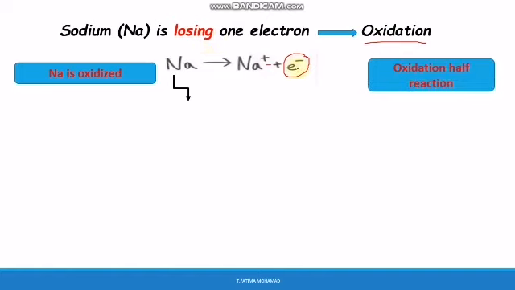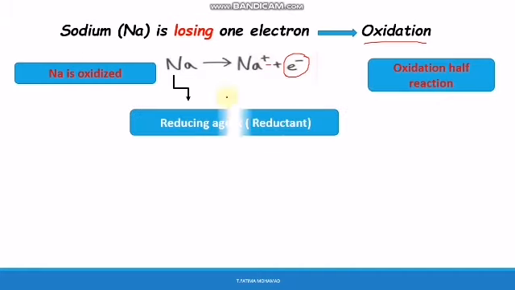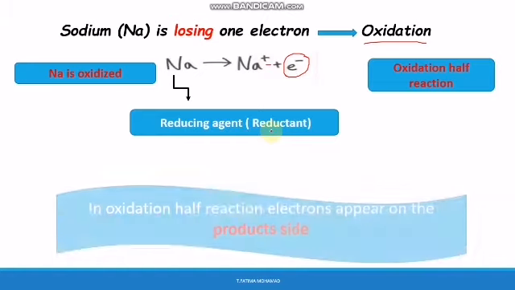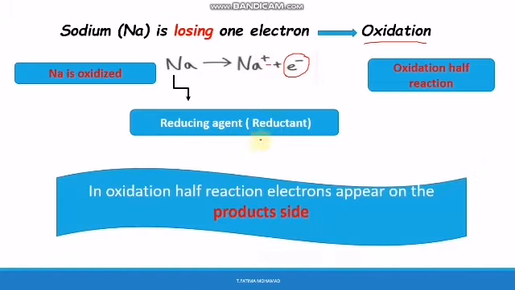This reaction is called the oxidation half reaction. Na in this case is called a reducing agent, or reductant, because it performed oxidation. Always remember that in the oxidation half reaction, the electrons appear on the product side.